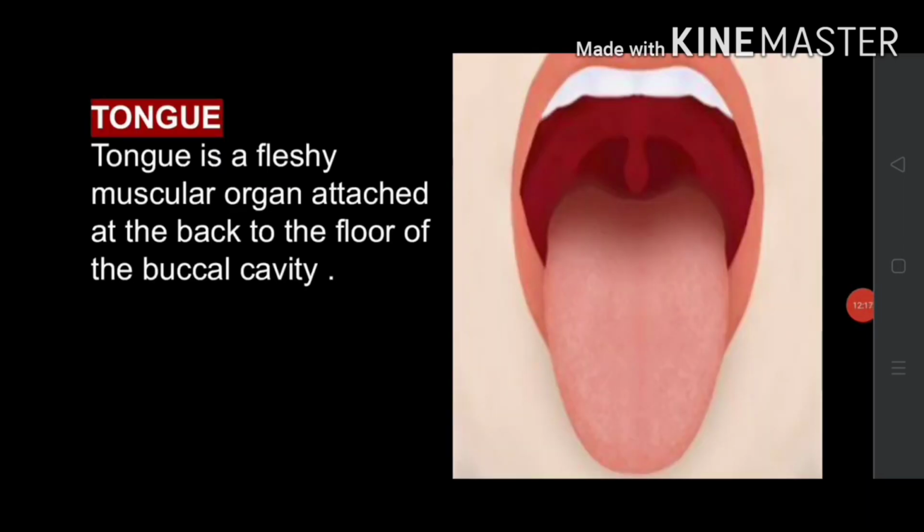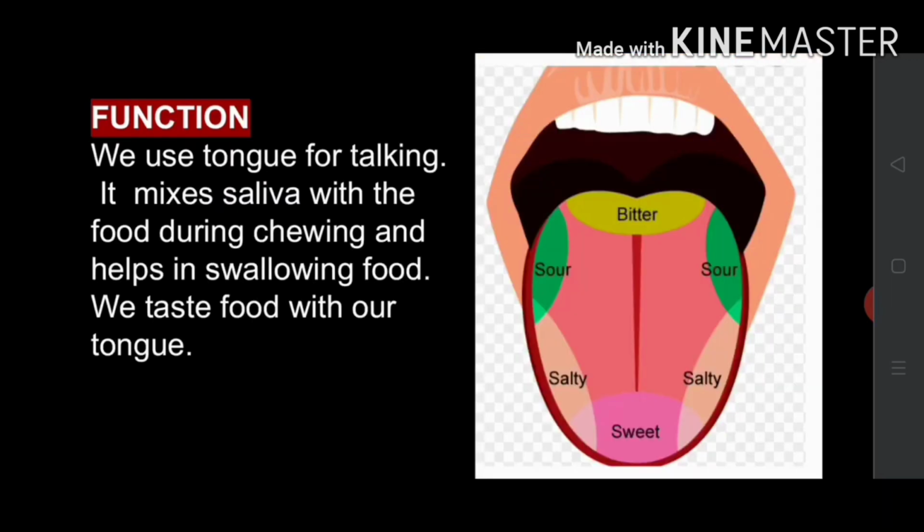Next is the tongue. It is a fleshy muscular organ attached at the back to the floor of the buccal cavity. It is free at the front and can be moved in all directions. We use the tongue for talking.